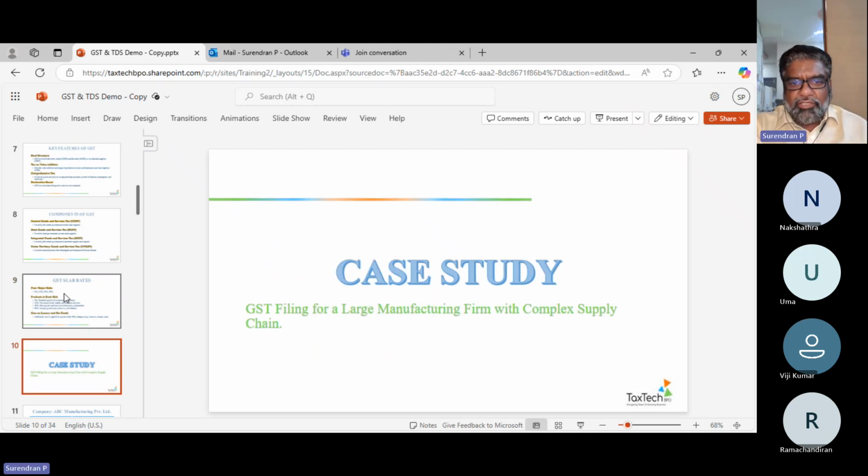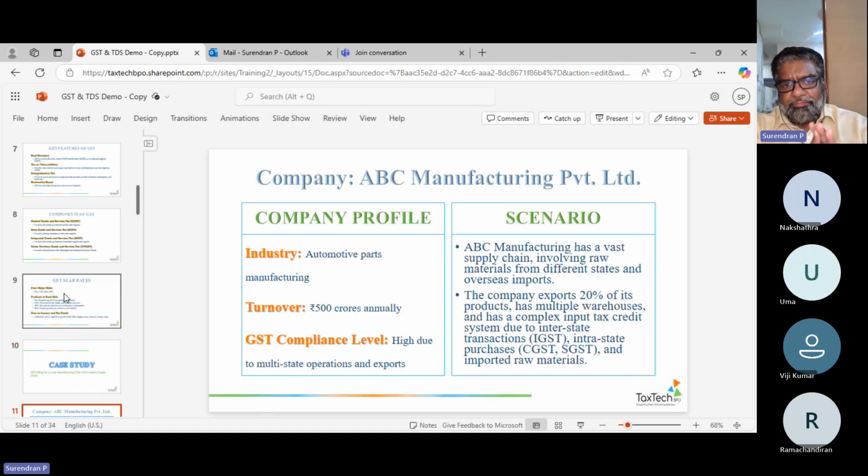I'll give you one more GST filing for a large manufacturing firm, maybe on a supply chain. See, now understand. If you want me to talk in Tamil also, I can talk, but I prefer to continue in English, or do you want me to switch over to Tamil, please? This is fine, sir. English is fine, sir. Right, so let me continue.